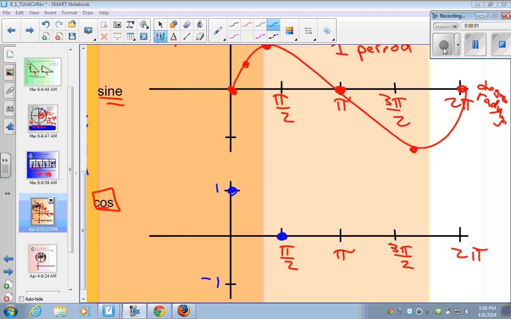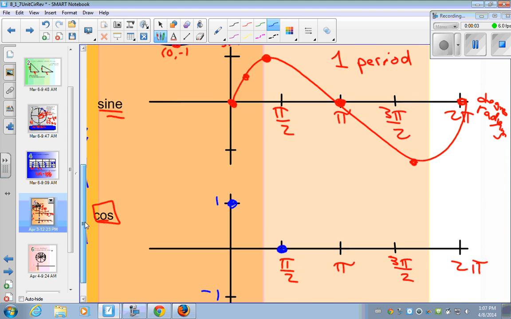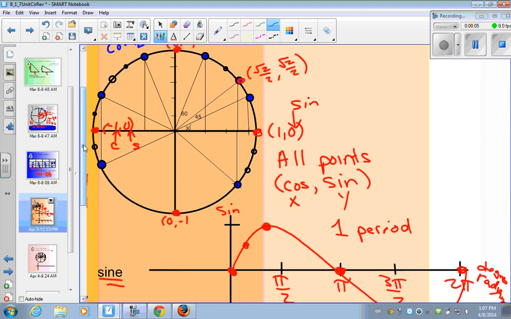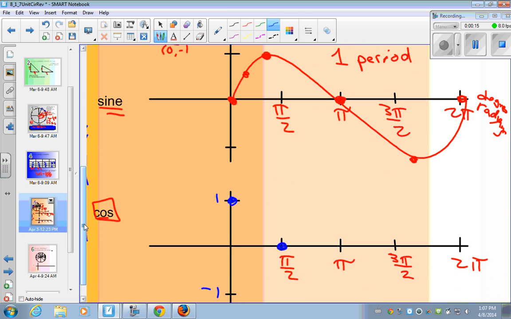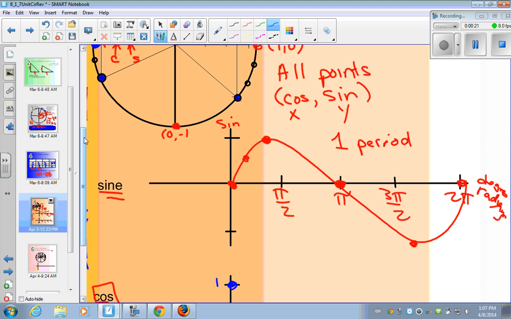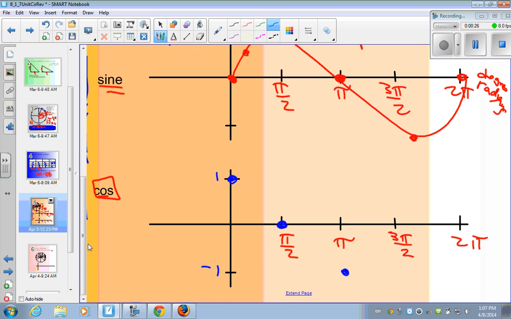Finish up the cosine graph, then you have the cosine of 180. It's going to be -1 because the cosine of 180 is the x value, which is -1. The cosine of 270, yep, good. And then you're back up to 1 again.